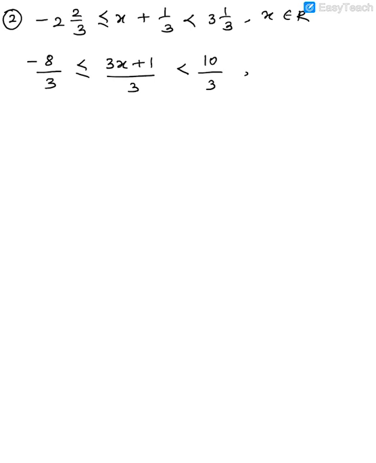Now what we are going to do here is multiply the whole equation by 3. It's also better you write the statement that you are multiplying the whole equation by 3. So when you multiply all of them by 3, what will happen? All the denominators will go away, and this is what you're going to get here. Again, splitting the equation into two parts.